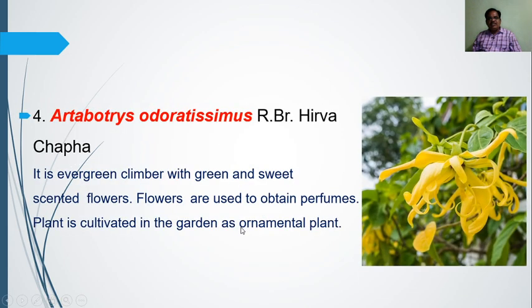Then this is a flowering and scented plant, known as Artabotrys odoratissimus, called Hirwa Chafa in Marathi. It is an evergreen climber with green, sweet-scented flowers. The flowers are used to obtain perfumes, and the plant is cultivated in gardens as an ornamental plant.